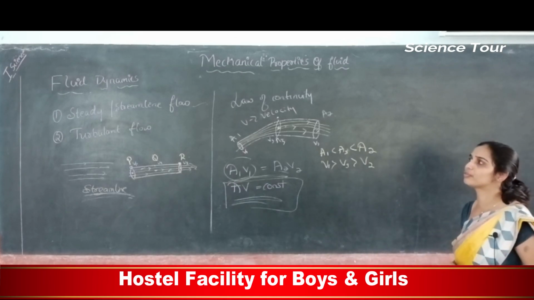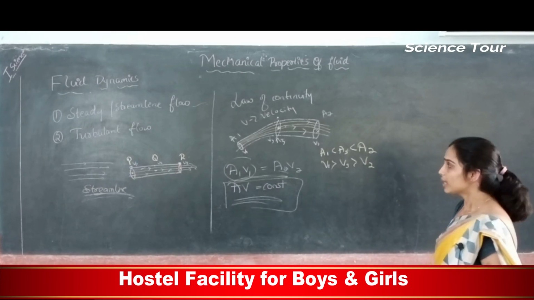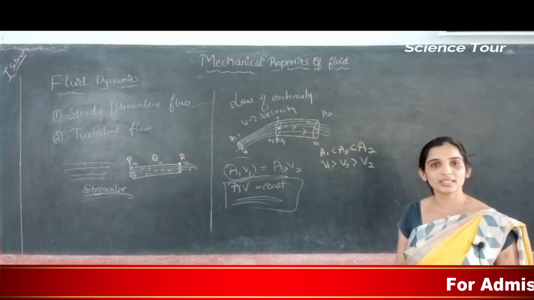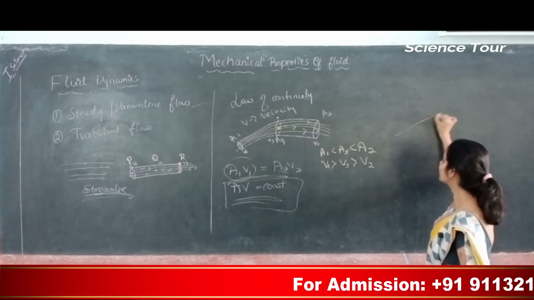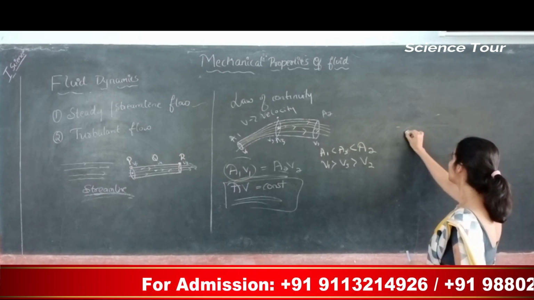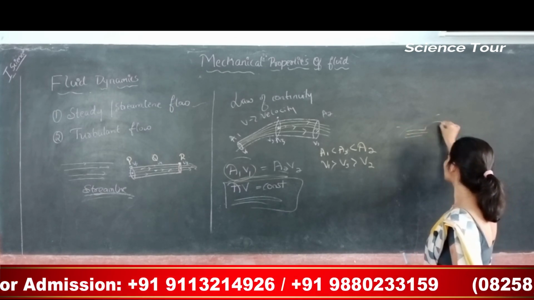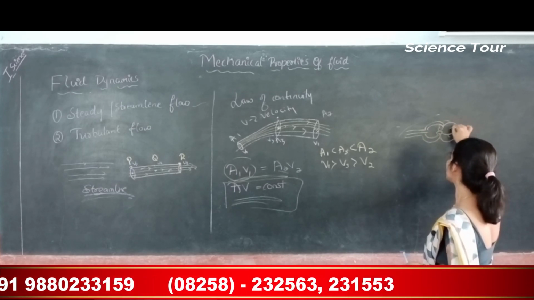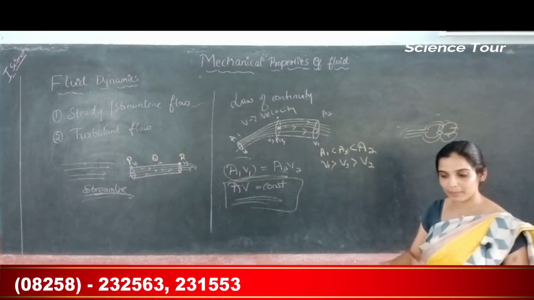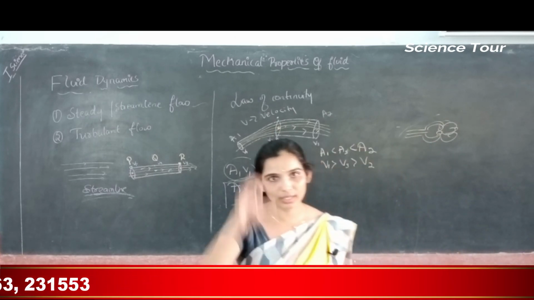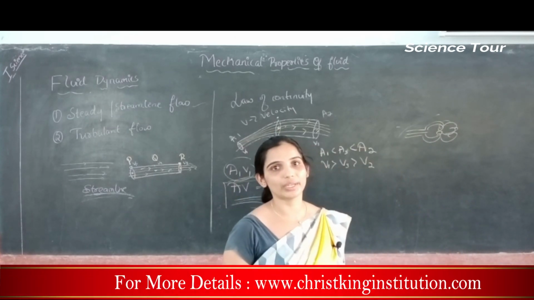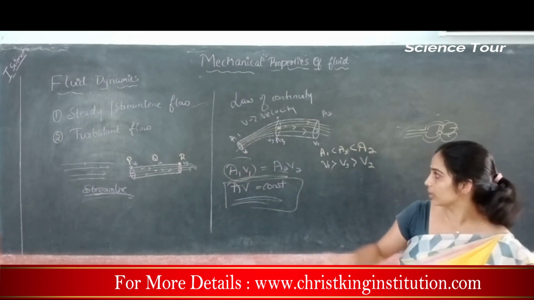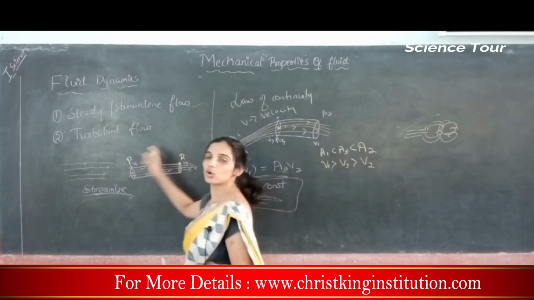The next type of flow is turbulent flow. Turbulent flow means they do not obey whatever I said in a steady flow. So they will overlap on each other. So you can show it in this way. The waves of ocean, they are turbulent, or when you keep the tap at very high speed, water will forcefully come out, right? That is turbulent flow. They will overlap on each other.